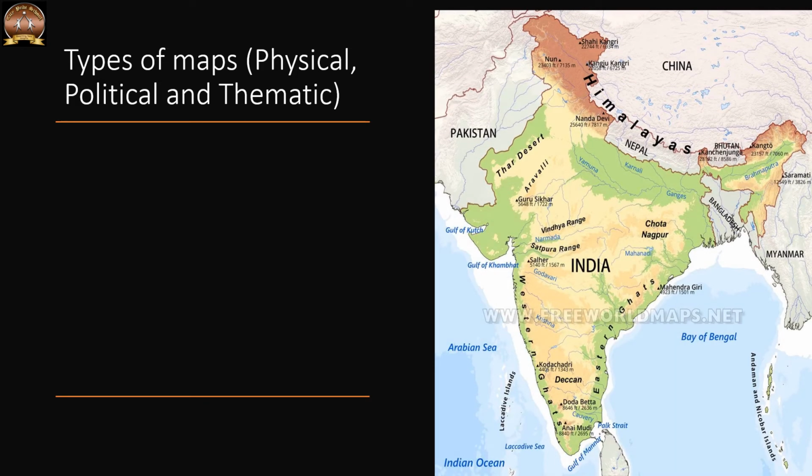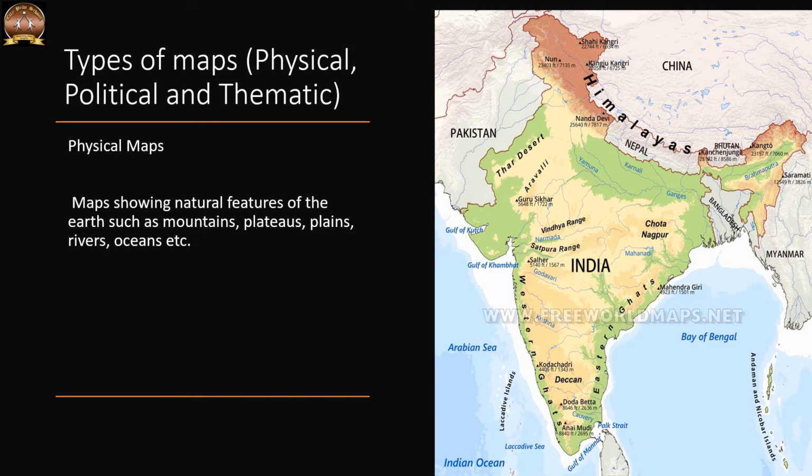This is our country India, India's physical map. So what do you mean by physical map? A physical map shows the natural features of the earth such as mountains, plains, plateaus, rivers, oceans, islands and many other natural features. So in the previous slide we have learnt about physical map. There we can see the natural features of the earth.